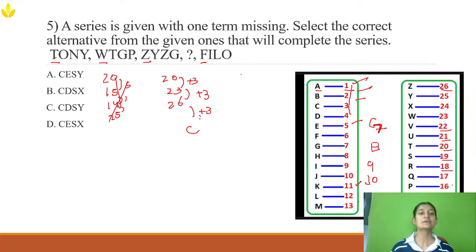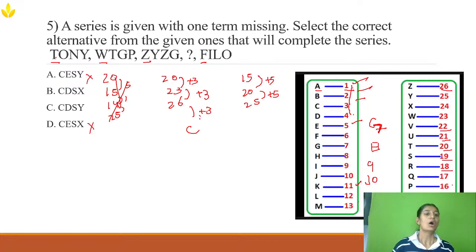So O is 15, T is 20, Y is 25. So again it is plus 5 and plus 5. So next after Y, I need to add 5. 1, 2, 3, 4, 5. I'm getting D. So I can easily eliminate the first and the last option.